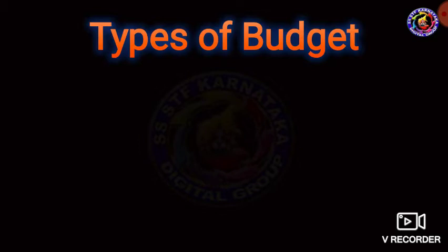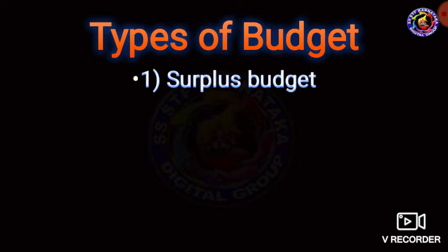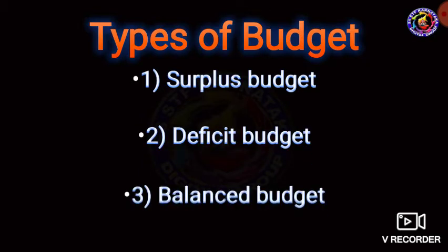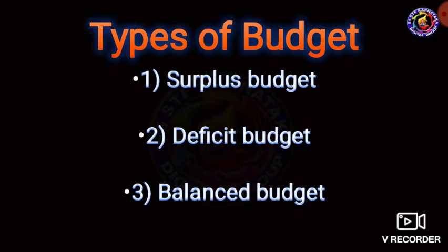What are the types of budget? My dear students, budget can be broadly classified into three types. One is surplus budget, second is deficit budget, and third is balanced budget. There are three types of budget. Let us discuss one by one.